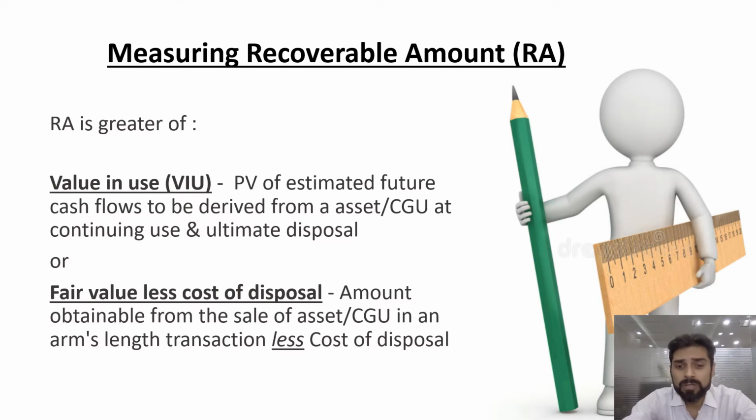And fair value less cost to sell. Fair value is determined as per Ind AS 113. So the amount that you would be able to obtain by selling an asset at an arm's length price, should not be between related parties or under distress. At arm's length price, if you are able to get something, there are different approaches covered under Ind AS 113. To determine the fair value, you can watch the 113 video. Less the cost of disposal directly related to that particular asset or cash generating unit. So the higher of these two will become the recoverable amount.